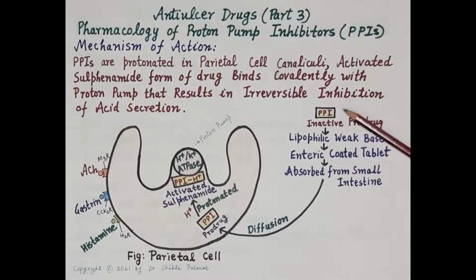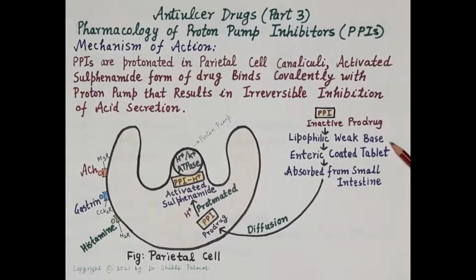Now, a proton pump inhibitor like omeprazole is a substituted benzimidazole. This is administered orally as an inactive prodrug. Very important to note that this is administered as an inactive prodrug. And these proton pump inhibitors are lipophilic weak bases, and therefore they are administered as enteric coated tablets or enteric coated capsules, so that they pass through the stomach intact